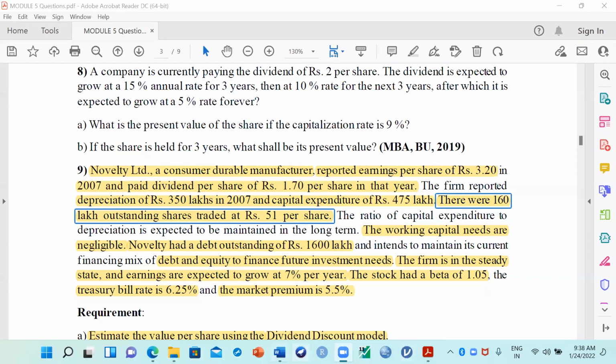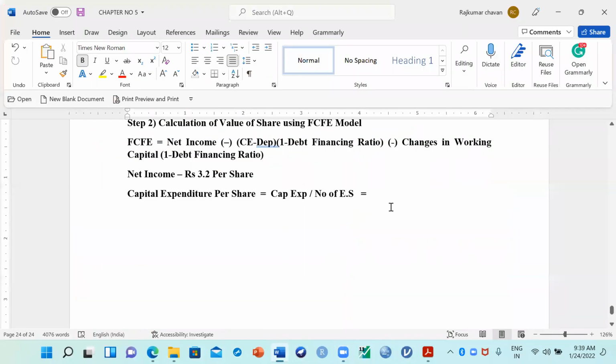Yes, sir. So now let us write down here. Total capital expenditure is 475 lakhs, divided by 160, the total number of equity shares. Now tell me what is the capital expenditure per share? 475 divided by 160 lakhs is how much?